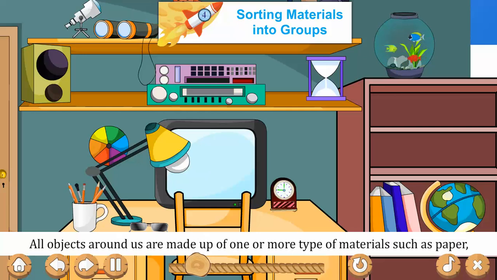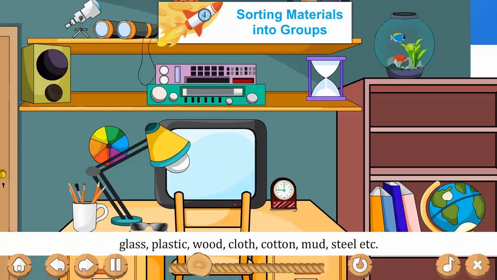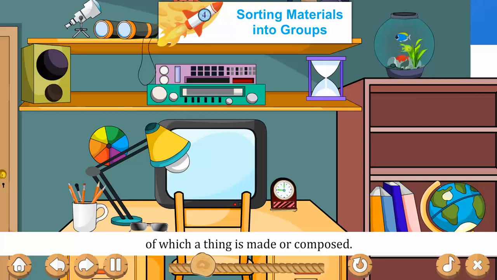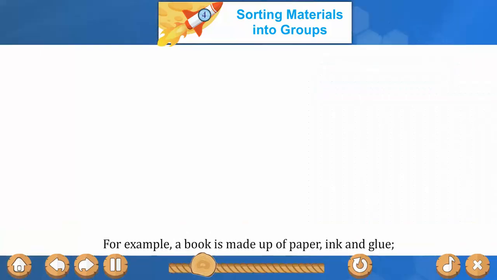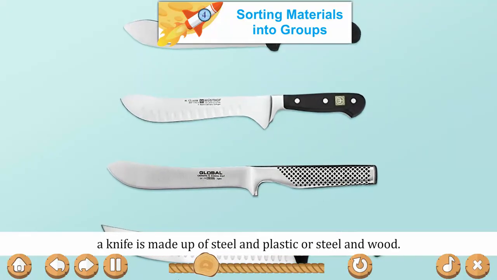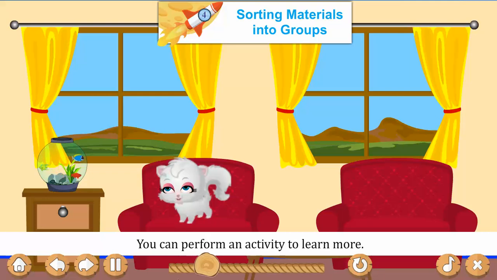All objects around us are made up of one or more types of materials such as paper, glass, plastic, wool, cloth, cotton, mud, steel, etc. Thus, material is a physical substance or mix of substances of which a thing is made or composed. For example, a book is made up of paper, ink and glue. A knife is made up of steel and plastic or steel and wood. You can perform an activity to learn more.